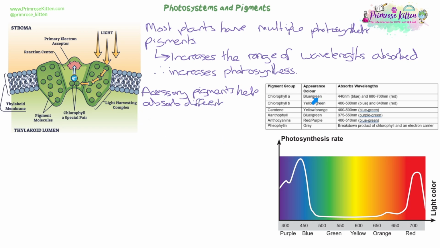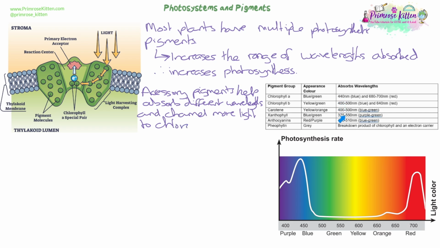And as you can see, they appear different colours because they have the ability to absorb different wavelengths of light and therefore they reflect other colours of light. So you'll notice that chlorophyll A obviously is on the list, but that's not an accessory pigment. The others are all the accessory pigments that you can find in the thylakoid membrane in photosystems.